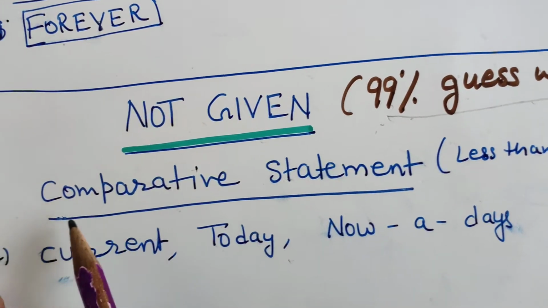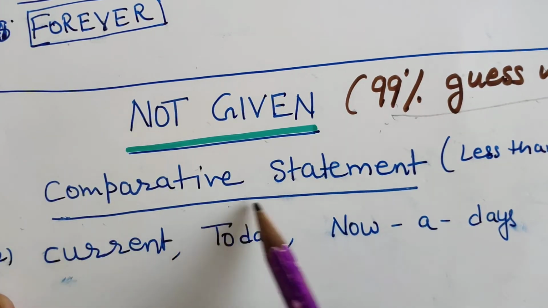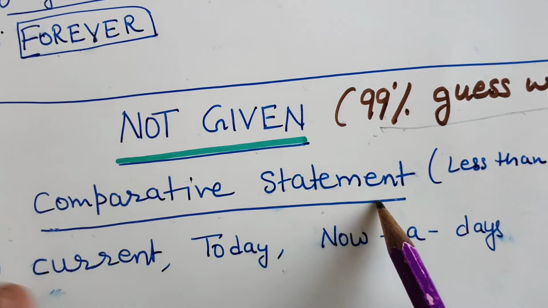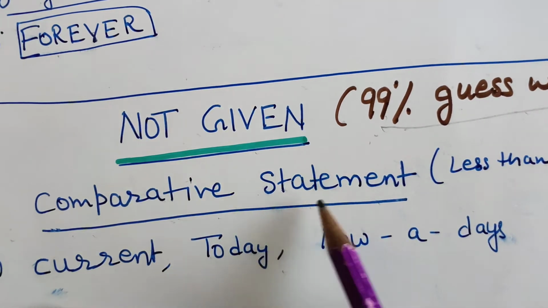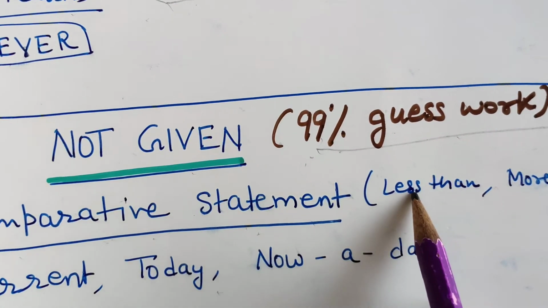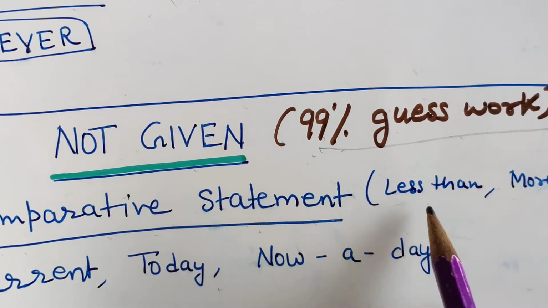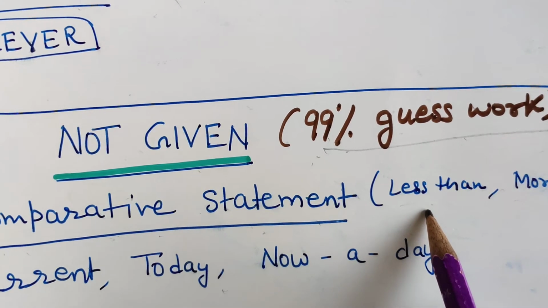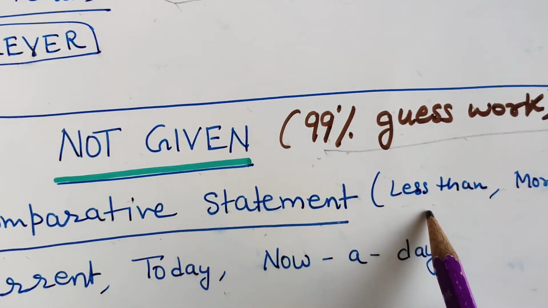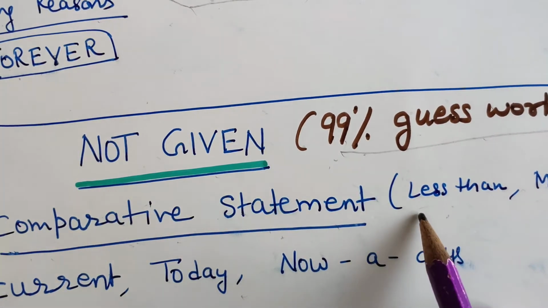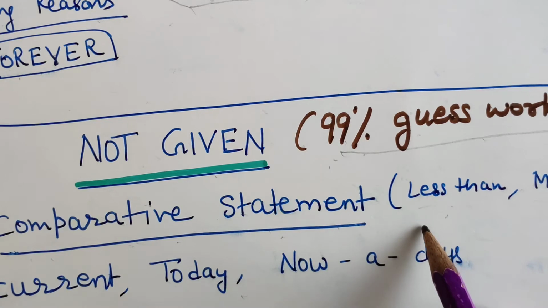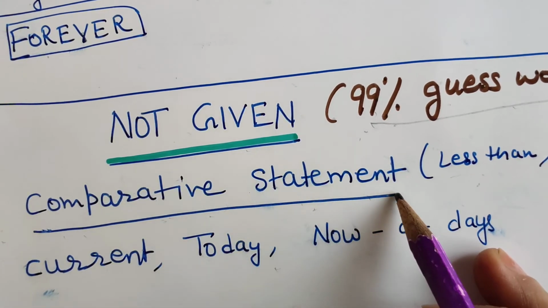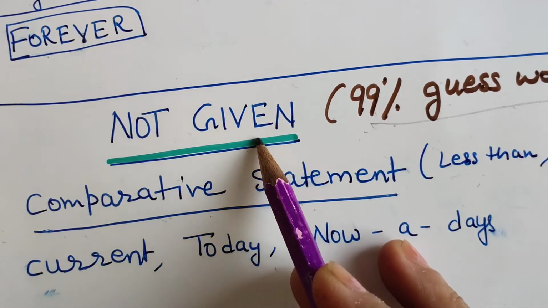First, whenever you come across a comparative statement in a question statement, with words like less than or more than, comparing a person with many more persons, that is 99% a not given statement.